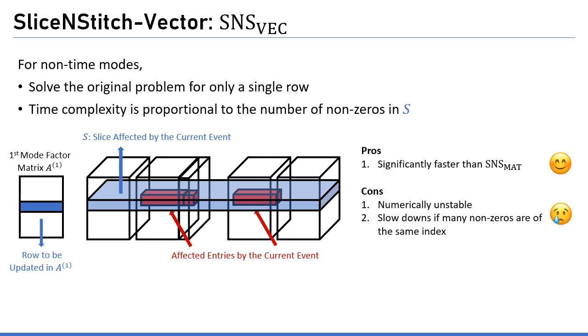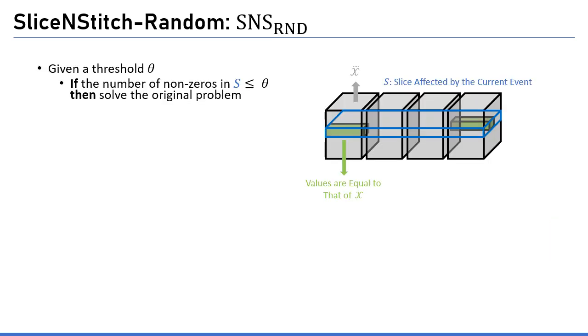SliceNStitch vector is significantly faster than SliceNStitch matrix, but it's numerically unstable and slows down if many non-zeros are of the same index. The next method, SliceNStitch random, has two different behaviors. Given a threshold theta, when the number of non-zeros in the target slice is smaller than theta, we solve the original least square problem.